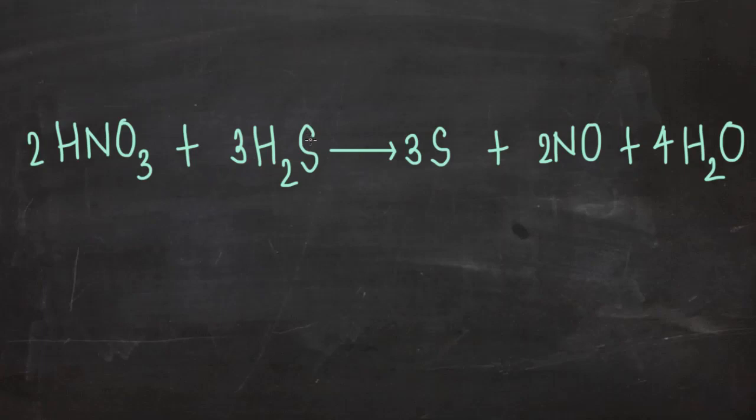If I see H2S, here H2S is becoming sulfur. So I think here H2S is losing hydrogen, and loss of hydrogen is oxidation. So H2S is getting oxidized because it is losing hydrogen. So this is oxidation. So it is obvious that HNO3 or nitric acid is going to be reduced. So nitric acid is forming NO.